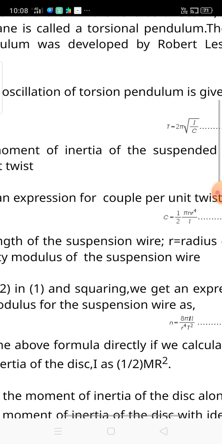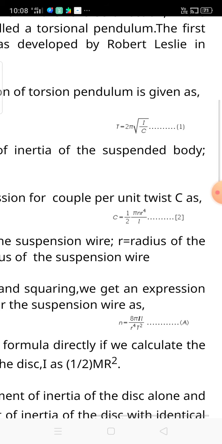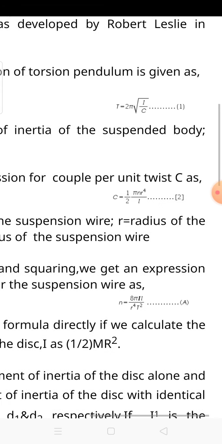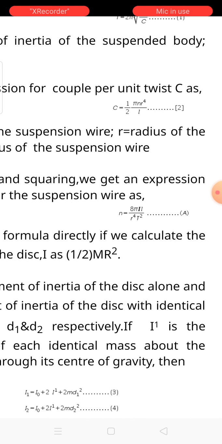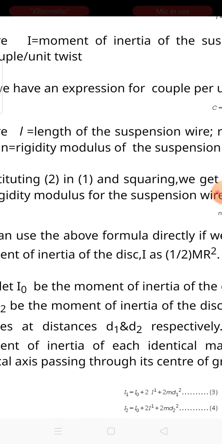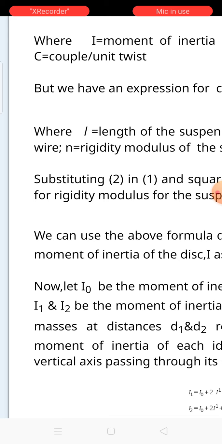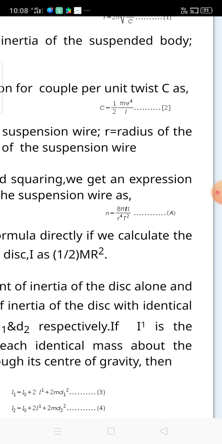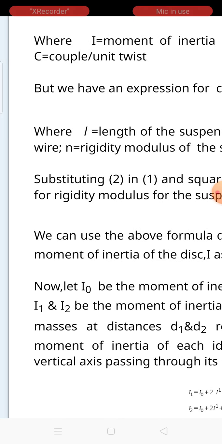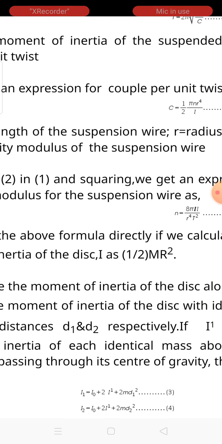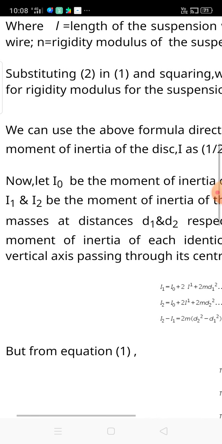Here C stands for the couple per unit twist, r is the radius of the cylinder, M is the mass, L is the length, and eta is given by the final equation, 8 pi L I by r to the power 4 T squared. For the above formula, we can directly calculate the moment of inertia of the disc, I equals half m r squared.